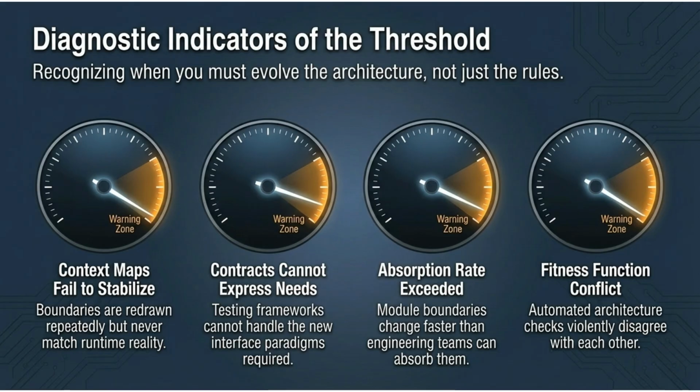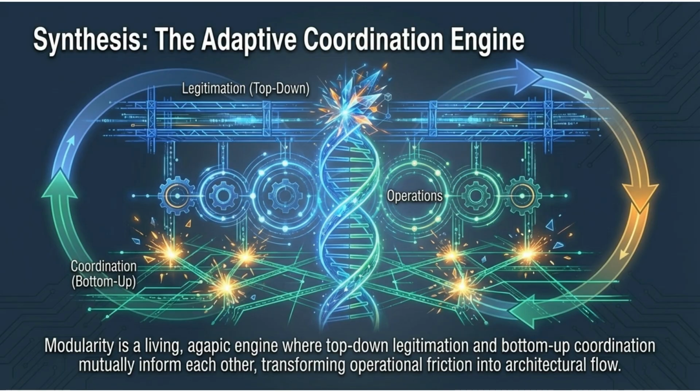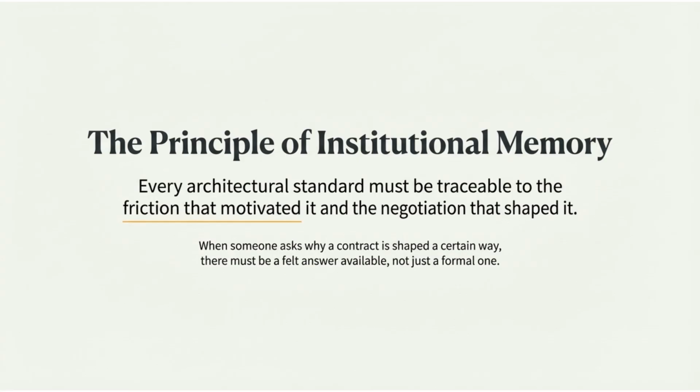function conflict. Synthesis. The adaptive coordination engine is a living engine where top-down legitimation and bottom-up coordination mutually inform each other. This transforms operational friction into architectural flow. The principle of institutional memory states that every architectural standard must be traceable to the friction and negotiation that shaped it. A felt answer must be available, not just a formal one.